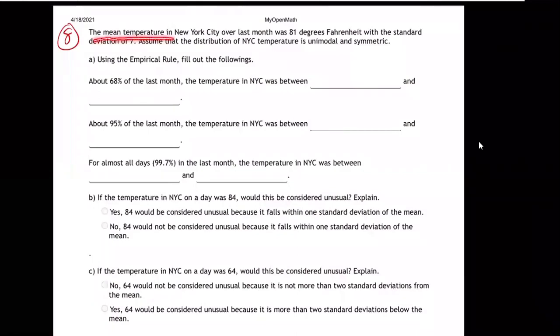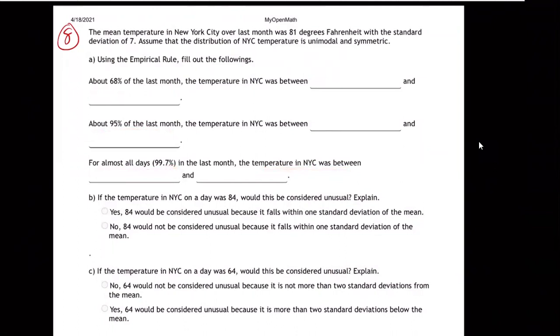The mean temperature in New York City over the last month was 81 degrees Fahrenheit with a standard deviation of 7. Assume that the distribution of New York City temperatures is unimodal and symmetric. Using the empirical rule, fill out the following. About 68% of last month, the temperature was between what and what? About 95%? For almost all days, 99.7%, last month the temperature was between what and what?